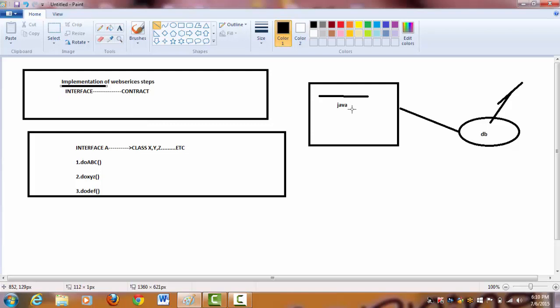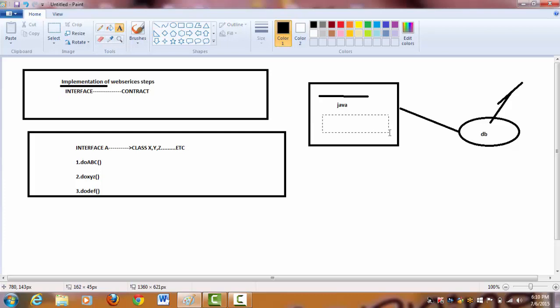So whatever the contract in the DB is, it will be abided by Java, and all the methods in the DB will be implemented. Since Java has agreed to implement all the contract information in the DB, it is abiding with the rules of the DB, of course. Then Java and DB will handshake with each other and communicate without any problem.